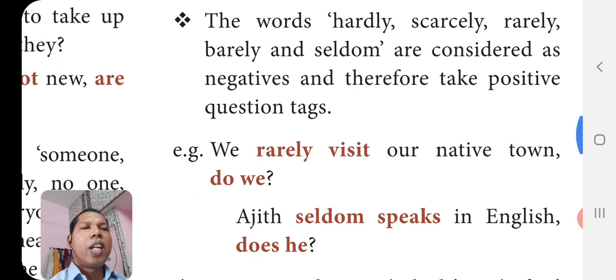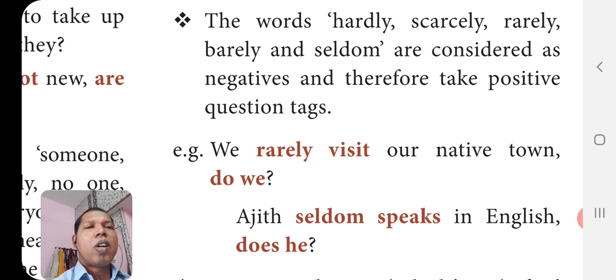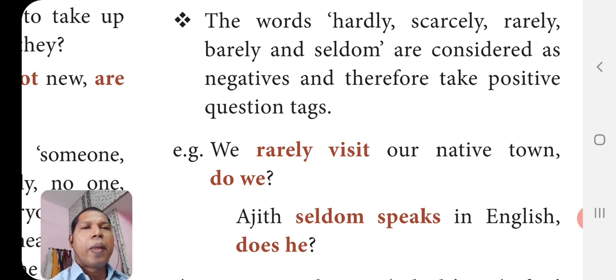The words hardly, scarcely, rarely, barely, and seldom are considered as negatives and therefore take positive question tags. So not only not, never, no, but adverbs like hardly, scarcely, rarely, barely, and seldom are used for negative sentences. So he seldom comes, in the sense he never comes. So it is also negative. We have to use the positive tag.